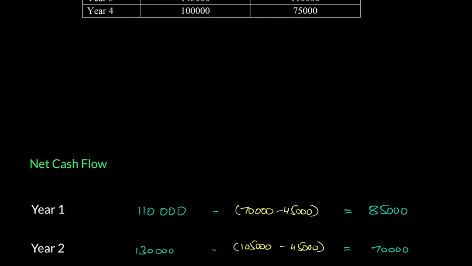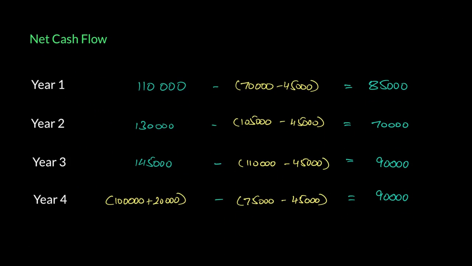So if I take you guys over here, this is the net cash flow that we calculated for this question, right? All we did was from the expenses, we removed the depreciation since that's an accounting expense and not a cash outflow, and we got our net cash flows. We also included the scrap in the last year. Right now, we have these net cash flows for each year. Using this, we have to find the payback period.